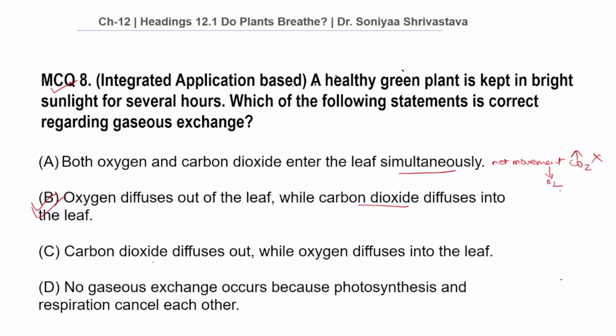Why not C? Carbon dioxide diffuses out while oxygen diffuses into the leaf. This is incorrect. This represents the opposite of what happens in bright sunlight. Therefore, this is the wrong option. Why not D? No gaseous exchange occurs because photosynthesis and respiration cancel each other. Respiration never stops, but both processes occur simultaneously. Therefore, this is also the wrong option.